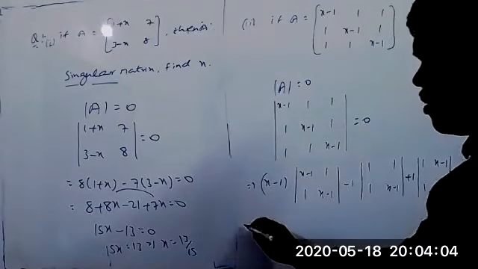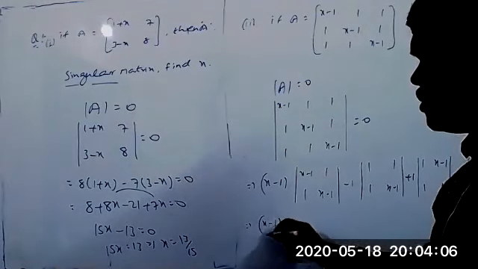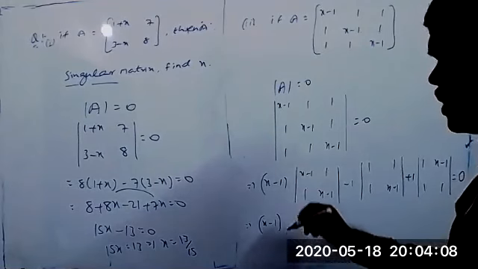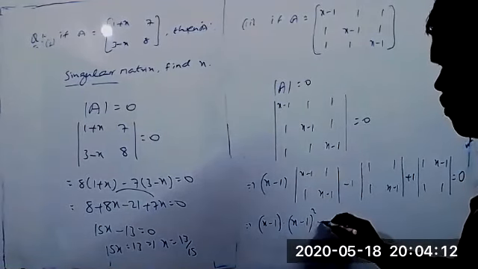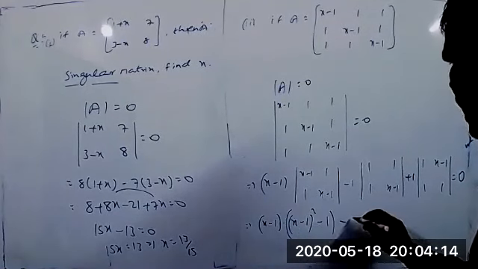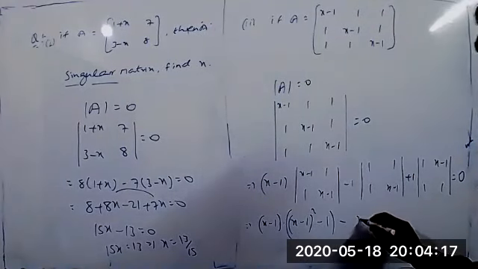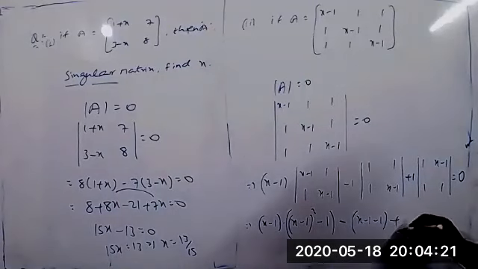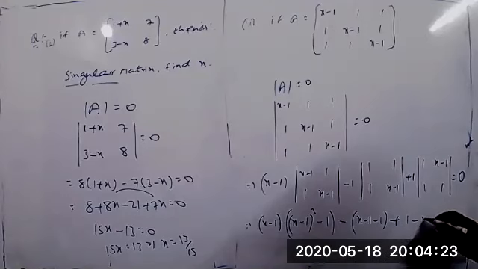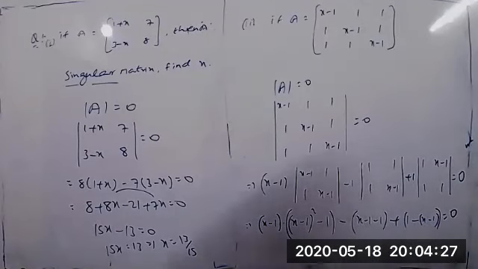So x minus 1 into [x minus 1 whole square minus 1], minus 1 into [x minus 1 minus 1], and here also plus 1 into [1 minus of (x minus 1)], equal to 0.